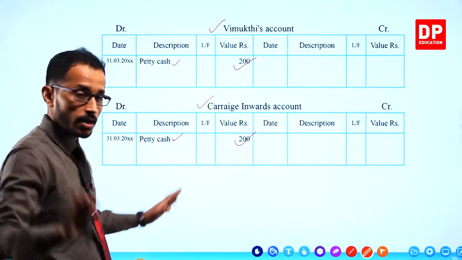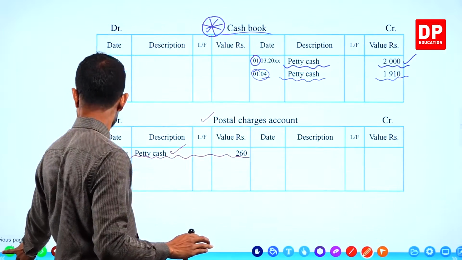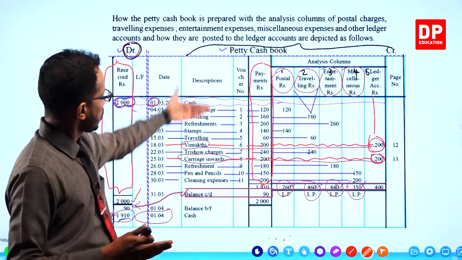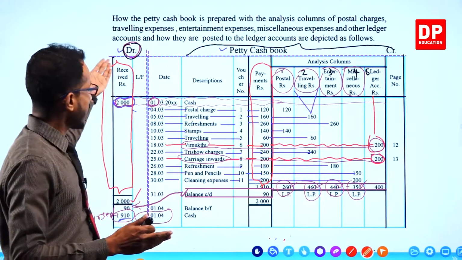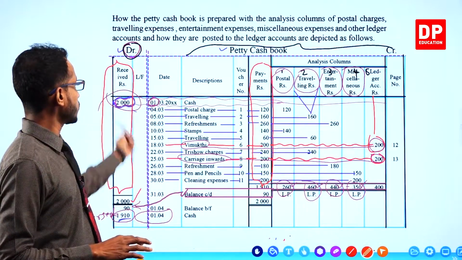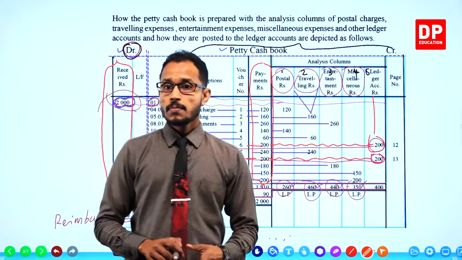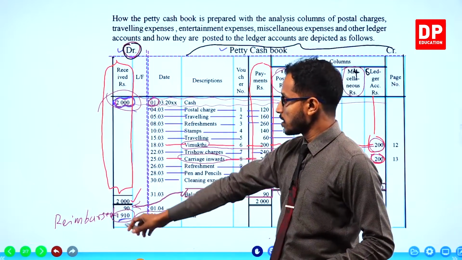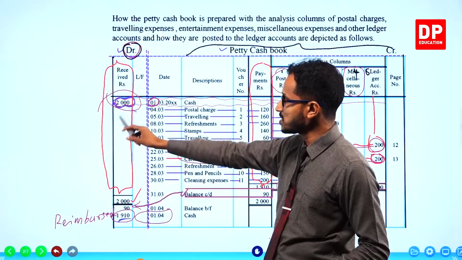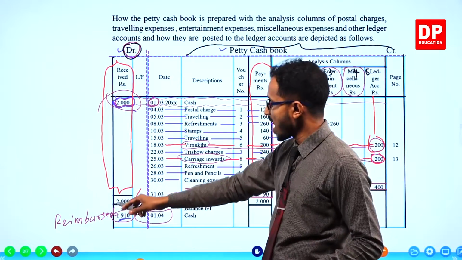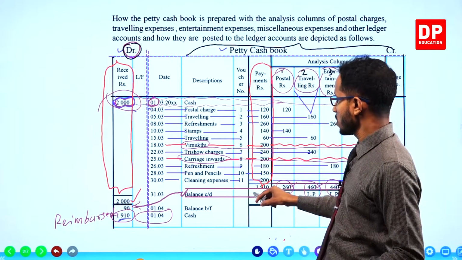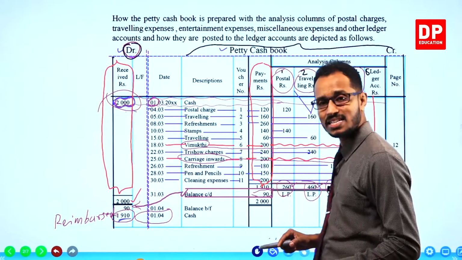Now children, the drawing of the petty cash book, recording of petty cash imprest receipt, and finally taking the difference between the imprest received amount and the total spent amount and calculating the balance amount.